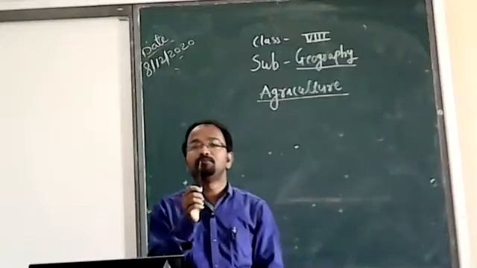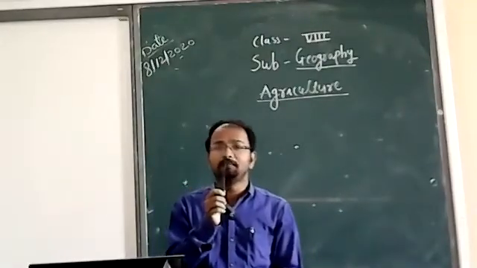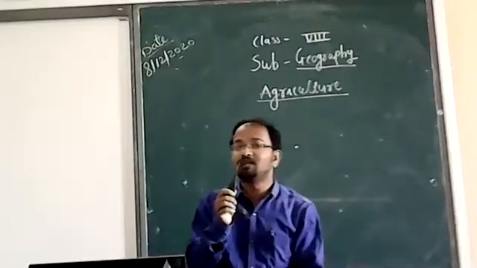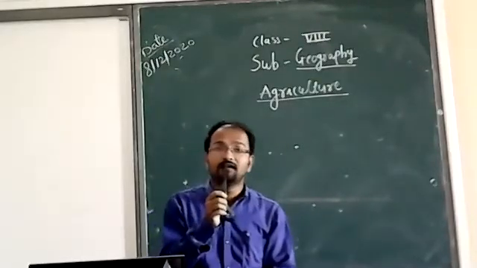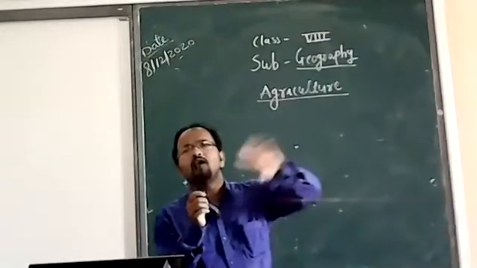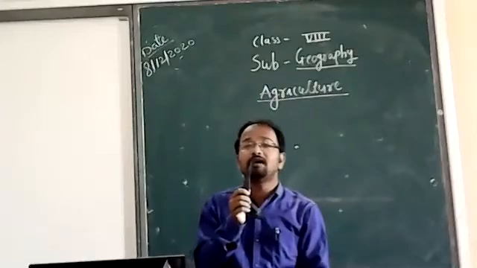After that, the paper is sent to the printing press. There they bind it, and after that they sell it to the market, and then we buy it from a shop. So all these activities are involved here.